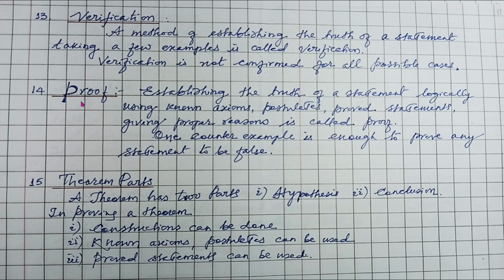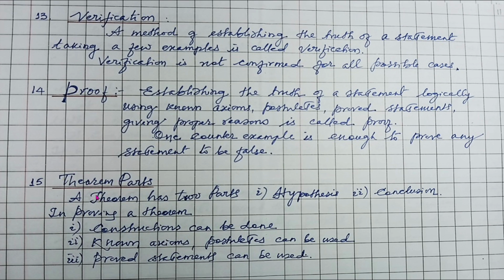Now coming to the proof. Establishing the truth of a statement logically using the known axioms, postulates, proved statements, giving proper reasons is called proof. One counter example is enough to prove any statement to be false. So whenever a theorem has to be proved, we have to establish the truth of that statement logically using known axioms, postulates, and proved statements, giving proper reasoning in order to prove that statement.